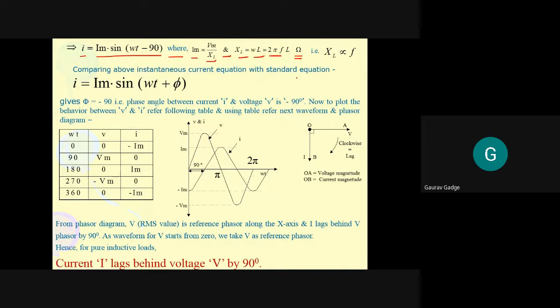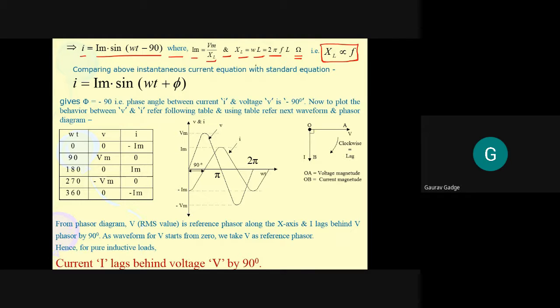Okay. Now, from this XL formula, जहां पे आप कह रहे हो कि this twice pi f, 2 is a number, pi 3.14 is a number, constant, f is the frequency, and we always say the frequency of the supply. Then inductor is again another constant. So what we can write is XL is proportional to frequency. XL is proportional to frequency.